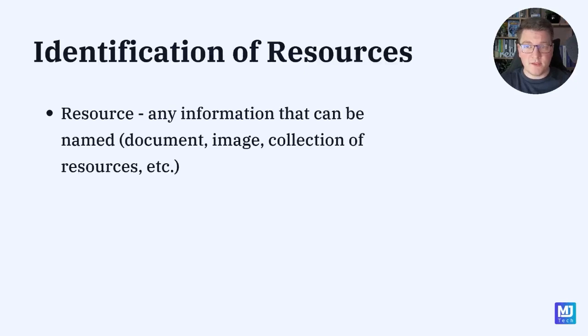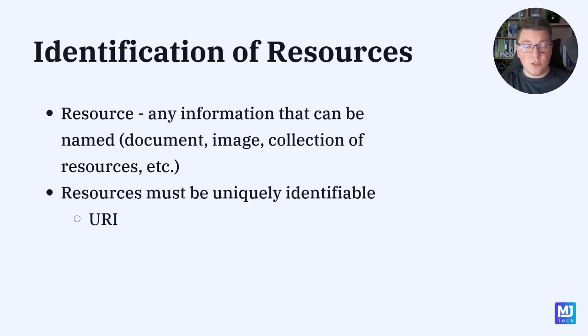A key component of REST is a resource, and a resource is any information that can be named. This could be a document, an image, a collection of resources, a physical or abstract object. It doesn't really matter because a resource is what we say it is. Now, one important quality of a resource is that we have to be able to identify it, and a resource has to be uniquely identifiable. And for this, we use the concept of a URI, which stands for Uniform Resource Identifier, and this concept is fundamentally different from a database identifier, which is how we identify some row in the database. A Uniform Resource Identifier is how we identify a specific resource inside of our REST API.